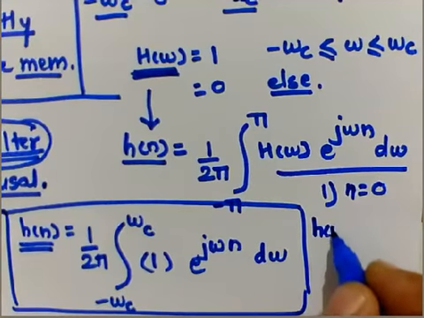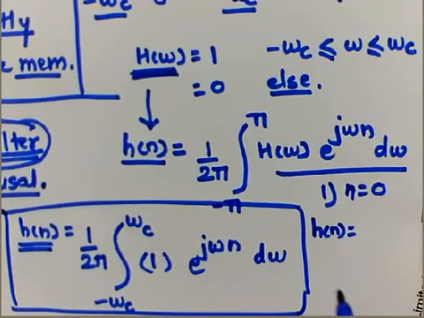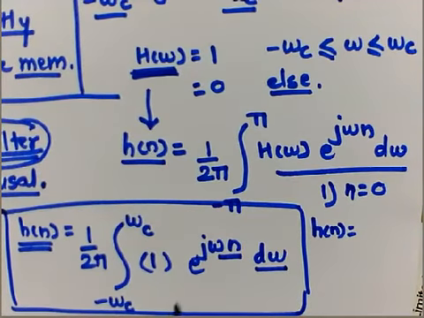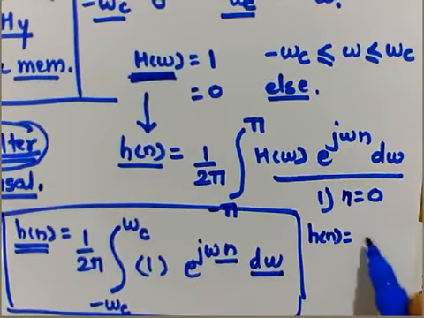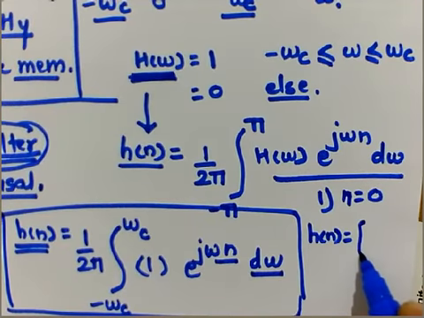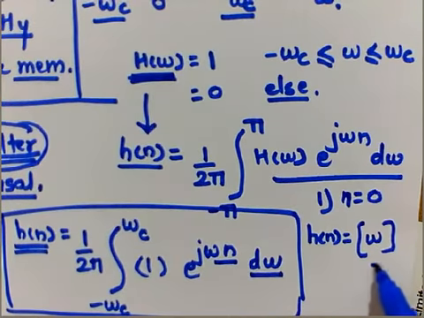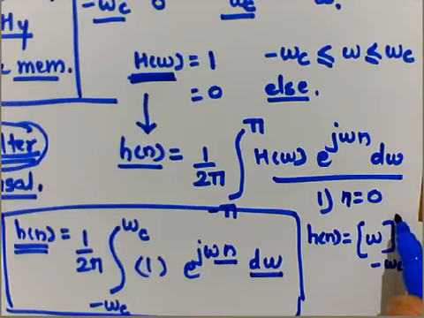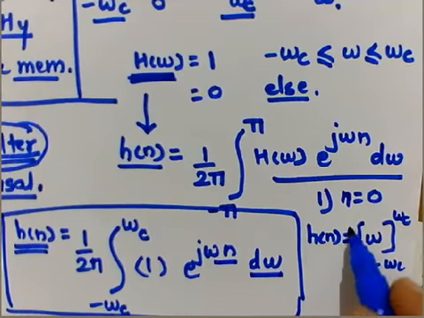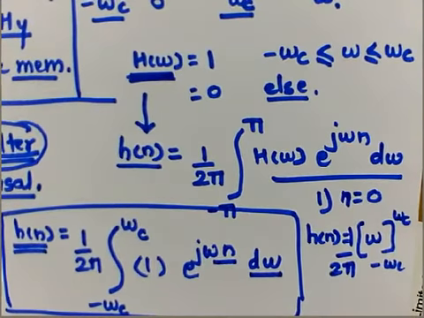So h of n is equal to 1 upon 2 pi integral of e raised to 0, which is 1, d omega. The integral of 1 with respect to omega is nothing but omega, so this will be omega from minus omega c to plus omega c.